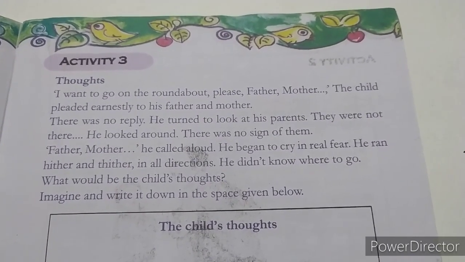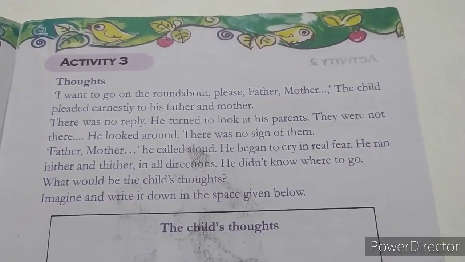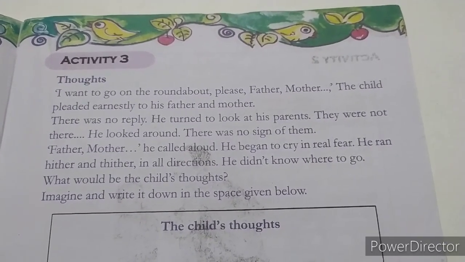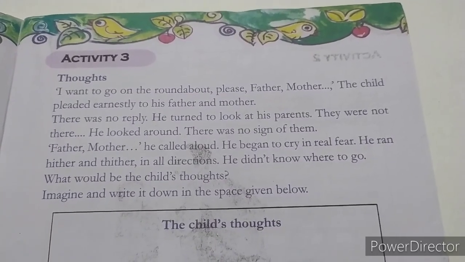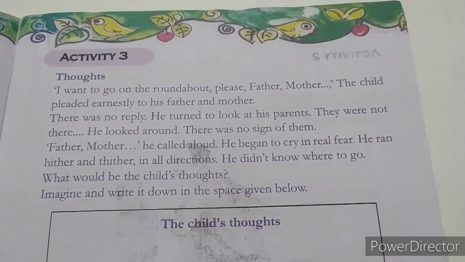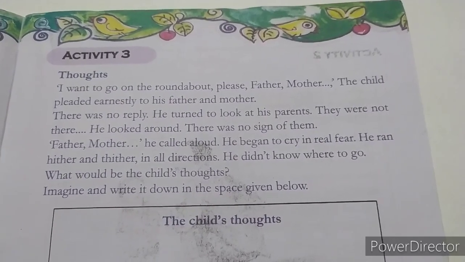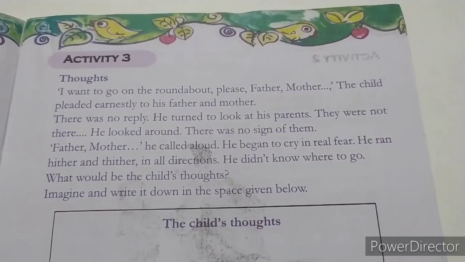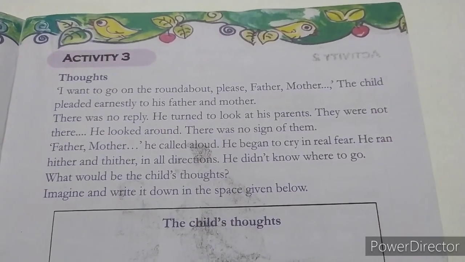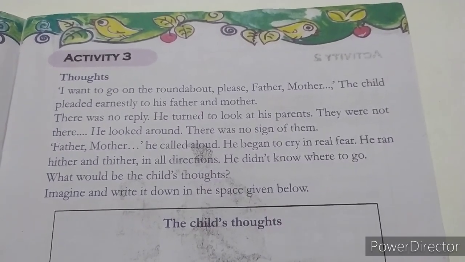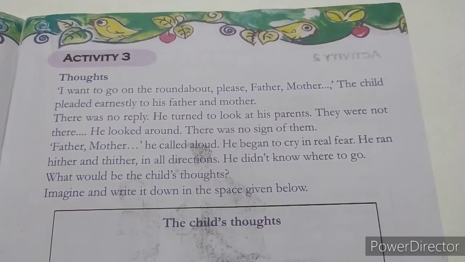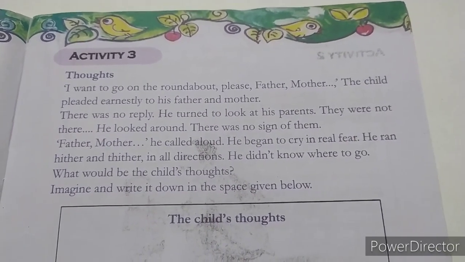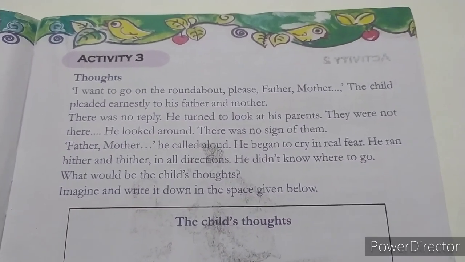Then he turned back to ask permission from his father and mother to play in that giant wheel. What happened then? He turned back. He couldn't see his father and mother. Then he began to cry in real fear, and he ran here and there in all directions, but he didn't know where to go, and what would be his thoughts. Let's write.